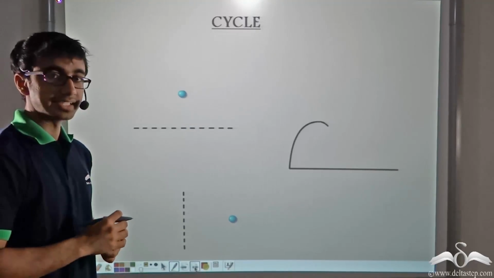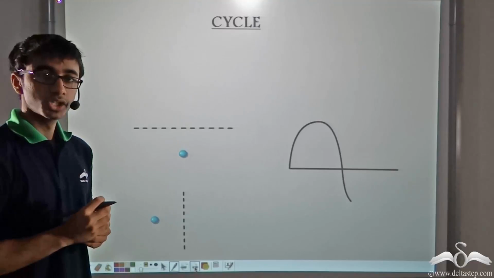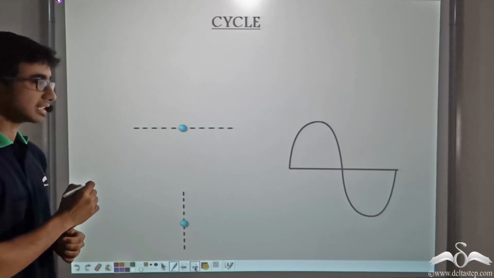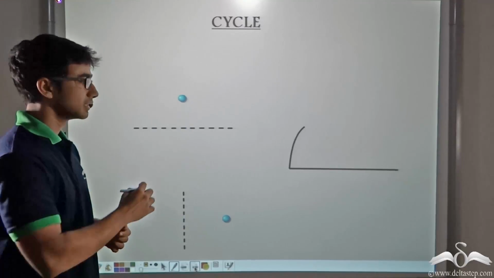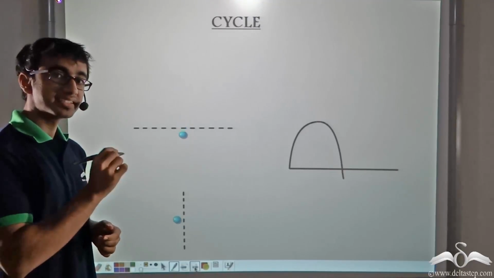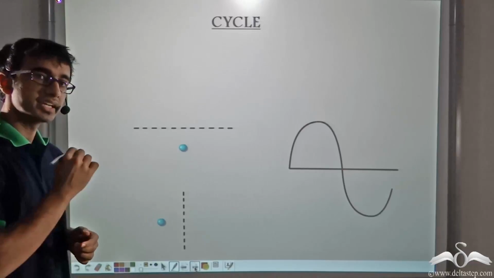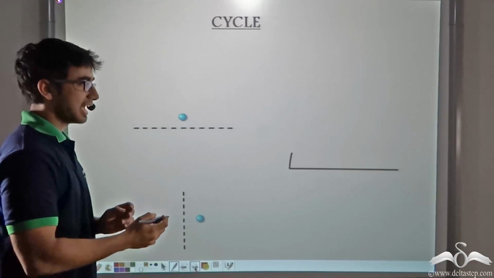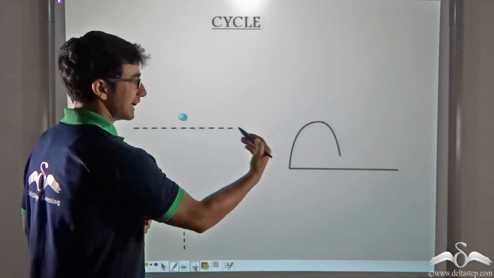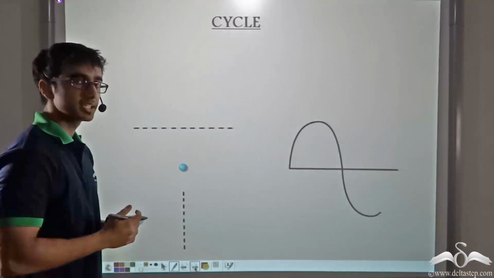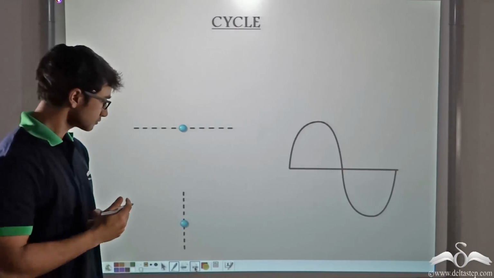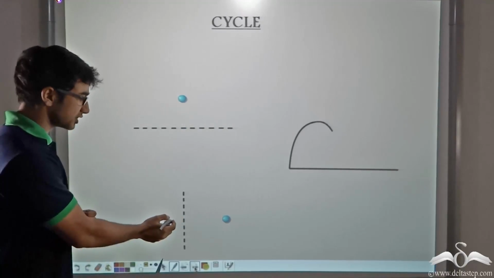Like I told you, every particle has a tendency to return to its mean position. So from the downward position, it starts going back up again. It goes back up, reaches its mean position, and then continues going upwards. So this entire process, as is being shown by the graph on the right hand side of the screen, is called a cycle.